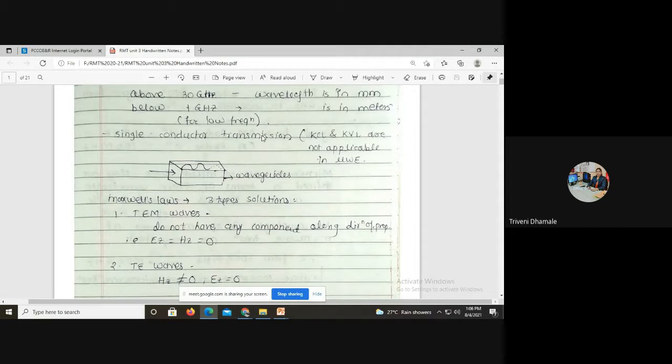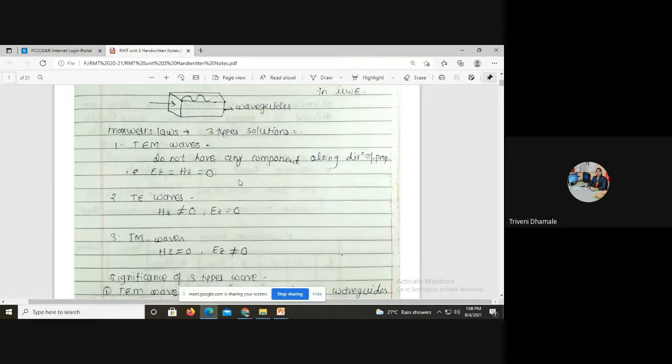Here we are using Maxwell's equations in space, whatever we studied in electromagnetics. There are three types of solutions to analyze microwaves through the waveguides.